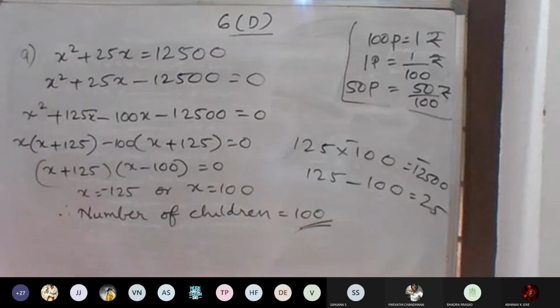x plus 125 into x minus 100 is equal to 0. So x is equal to negative 125 or x is equal to 100. x is equal to negative 125 is not possible. Therefore, the number of children will be 100.